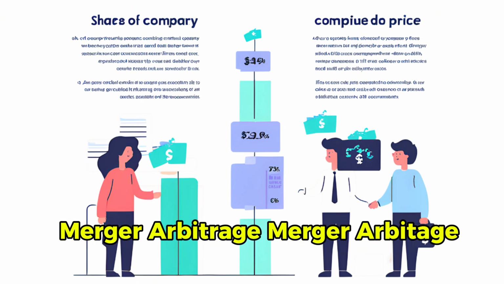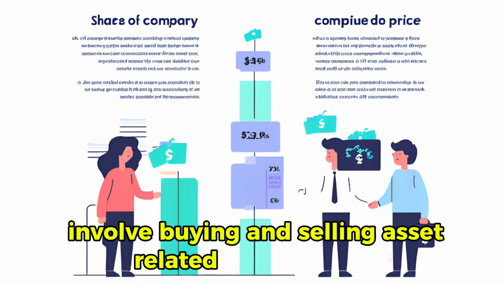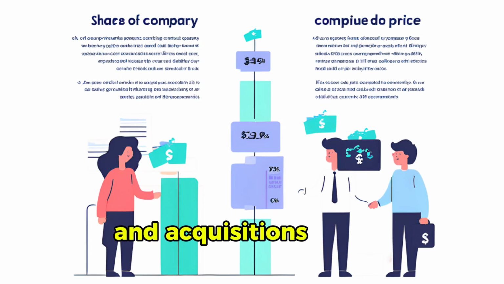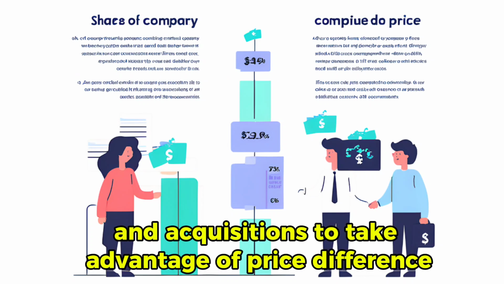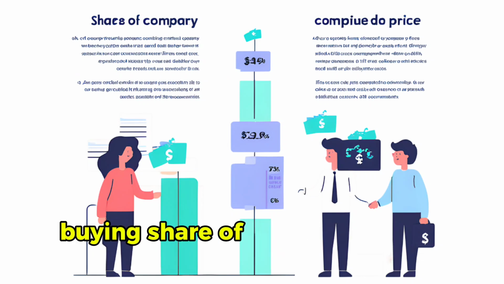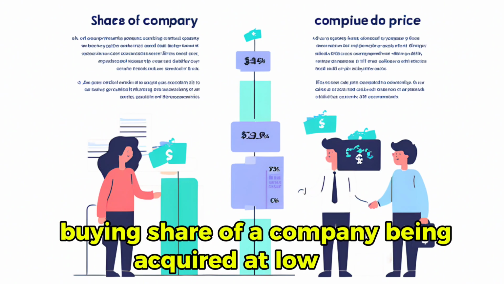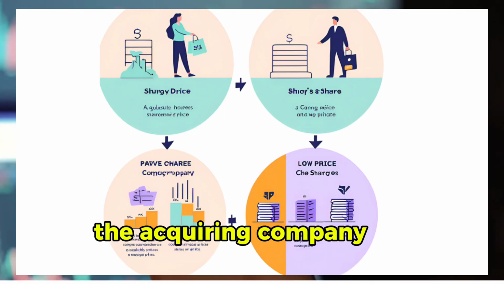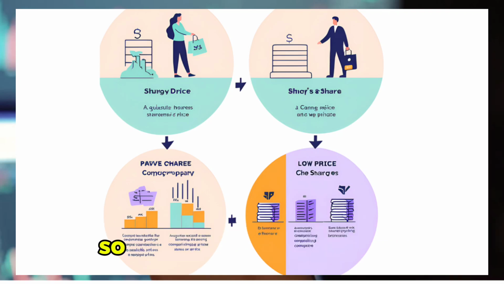Merger arbitrage. Merger arbitrage involves buying and selling assets related to companies involved in mergers and acquisitions to take advantage of price differences. Example, buying shares of a company being acquired at a low price and selling shares of the acquiring company at a higher price.